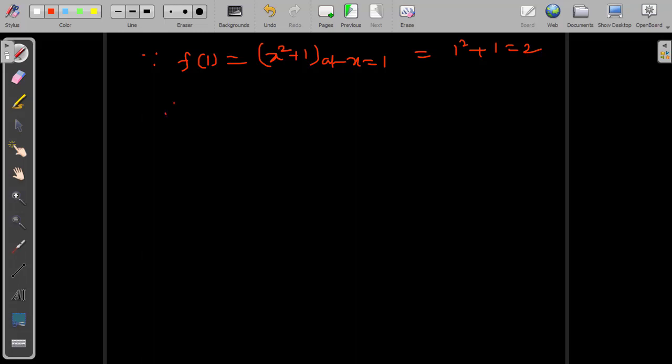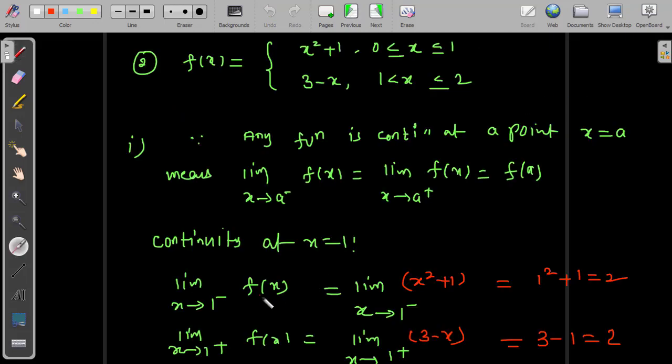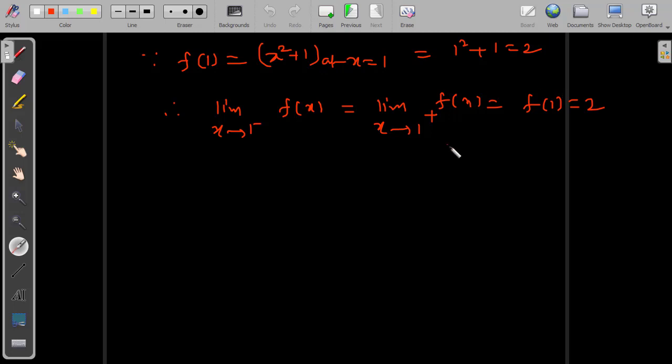Now we can say therefore, limit x is tending to 1 minus f of x is equal to limit x is tending to 1 plus f of x equal to f of 1, which is equal to 2, because all values are the same. The left hand 1 minus area function value is 2, the limit of the function at the 1 plus area is 2, and similarly f of 1 is also 2. All values are the same, so we can conclude here, hence f of x is continuous.